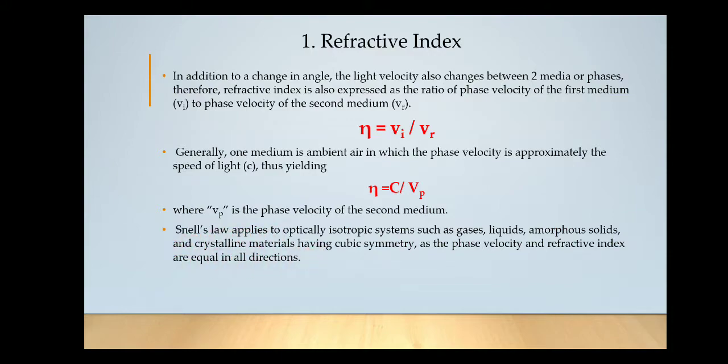So for the substance to obey Snell's law, the systems should be isotropic, that is of same kinds. The molecules should be of same. If it is a gas, for example hydrogen, all the atoms will be of hydrogen. If it is a liquid, for example water, so all the molecules are of water. So such kind of isotropic systems are necessary to follow Snell's law.